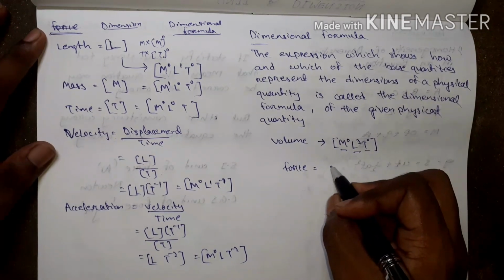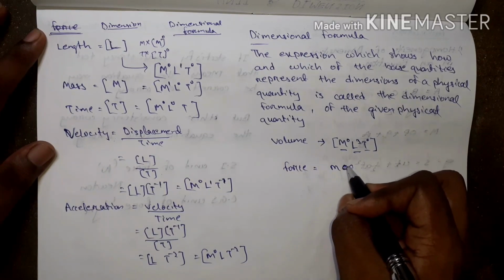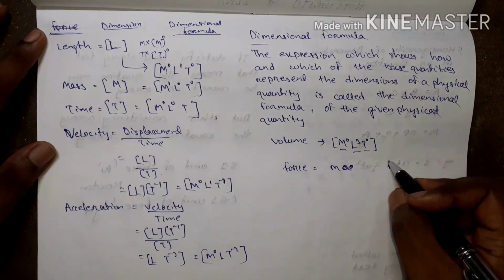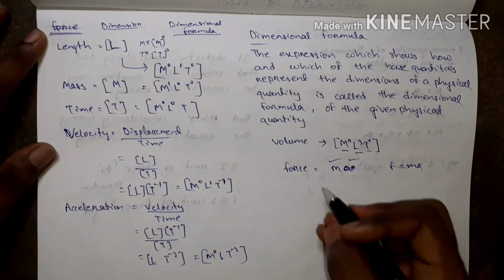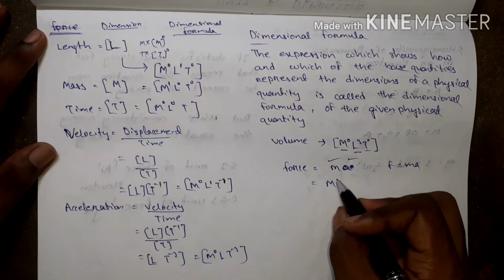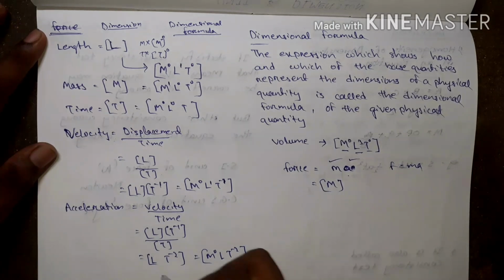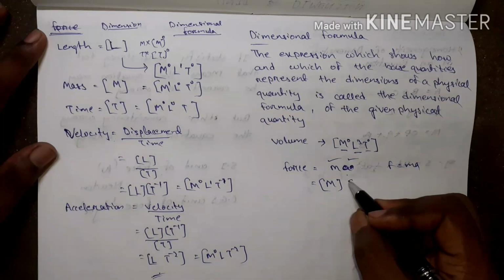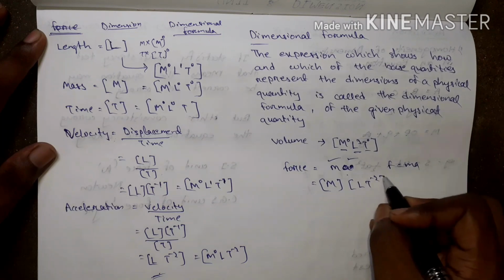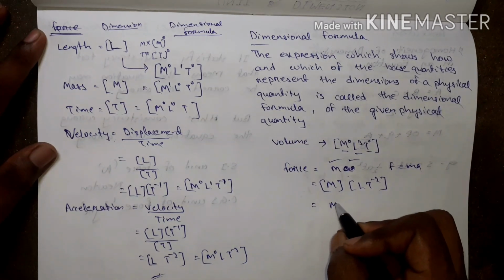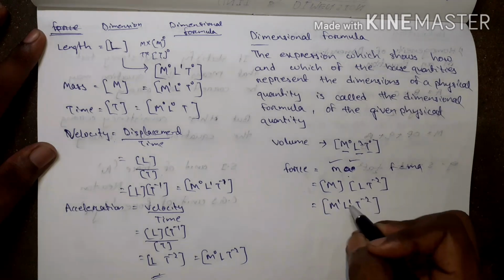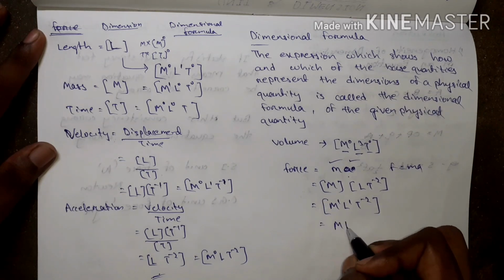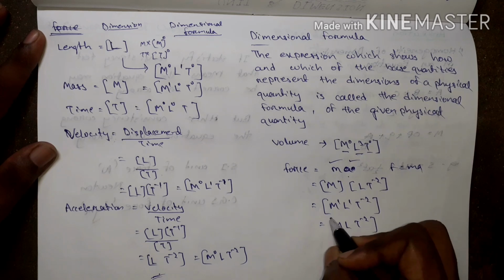Force equal to ma, F equal to ma, due to Newton's second law. M means mass, a means acceleration. Dimension of mass is M. Dimension of acceleration here is L T to the minus 2. Then its dimension is M1 L1 T to the minus 2. You can write 1 or simply M L T to the minus 2.